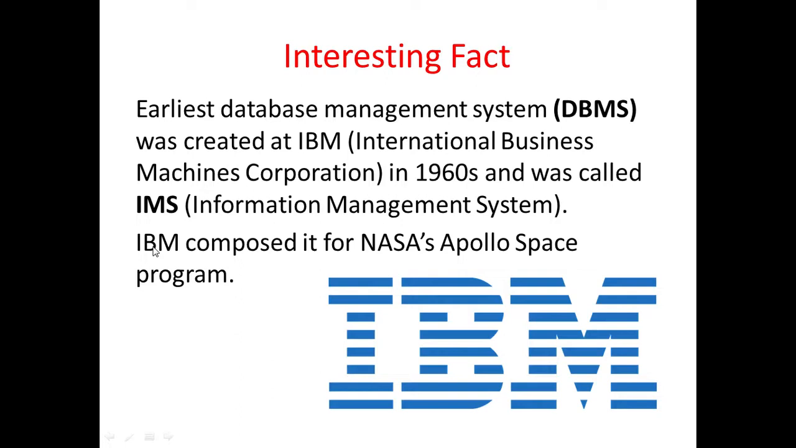IBM, which stands for International Business Machines Corporation, created one database management system software, means DBMS, in 1960, and that was called Information Management System, or IMS. IMS was created for NASA's Apollo space program. NASA, you know very well, is a space agency of America, and it was on the way to go to the moon. So it needed a big database software to manage all the parts that were going to be assembled. So for managing those big databases of the parts, it asked IBM, and IBM created this Information Management System for NASA's program, and it was very successful.